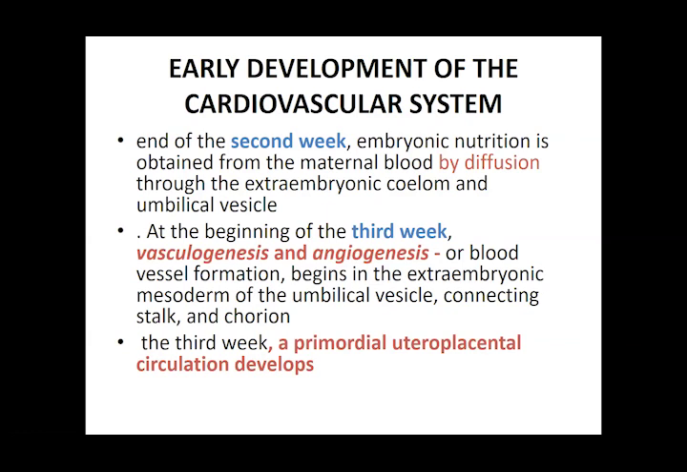There are two processes in the third week, which we call vasculogenesis and angiogenesis. This is the formation, in the extraembryonic mesoderm and the intraembryonic mesoderm, of the blood vessels which are going to connect it with the maternal portion. In the third week, by the formation of these vessels, the primordial uteroplacental circulation, as I told you before, develops, which is going to link up with the syncytial trophoblast in the maternal portion. If you recollect, that is where we formed the primordial uteroplacental circulation.